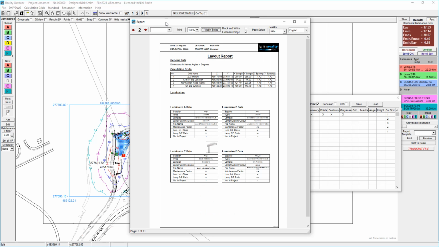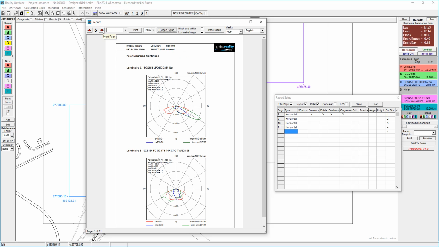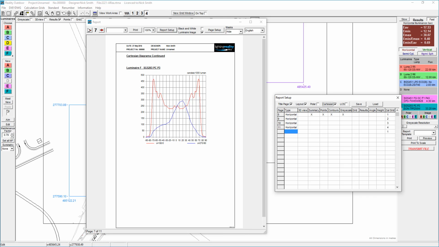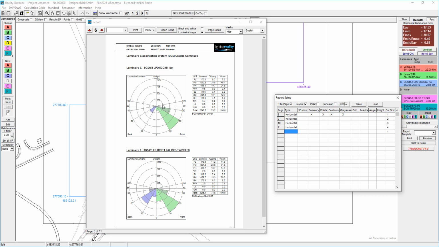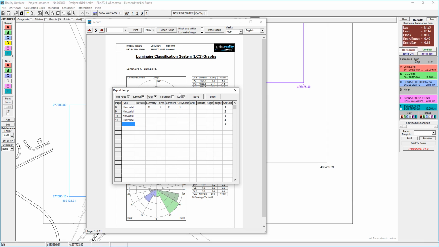So let's just go through and see what those actually are. So for the polar curve we get 2 per page. So I've used 5 different fittings in here. If we'd have done the Cartesian curve, you can see we get that as an alternative, and plan C is the LCS diagram, which comes out of the IES standards, which I think is quite useful, shows you various bits of information. So if that sets up what you actually want, let's say we'll go back to polar curve,